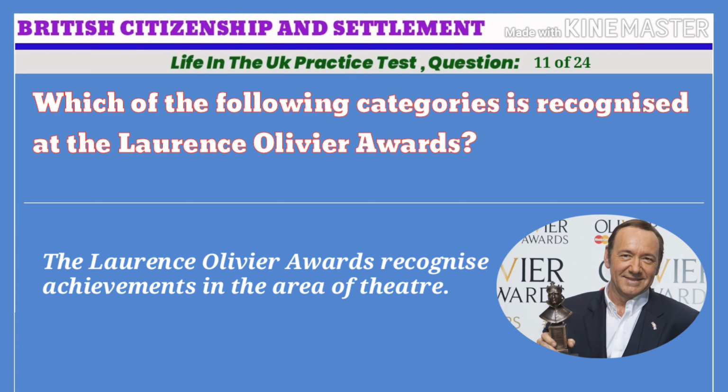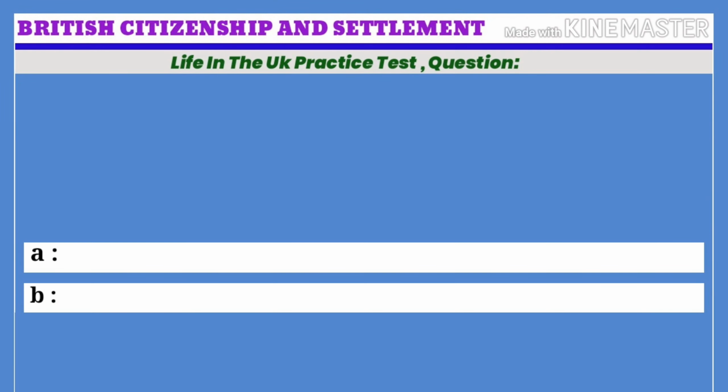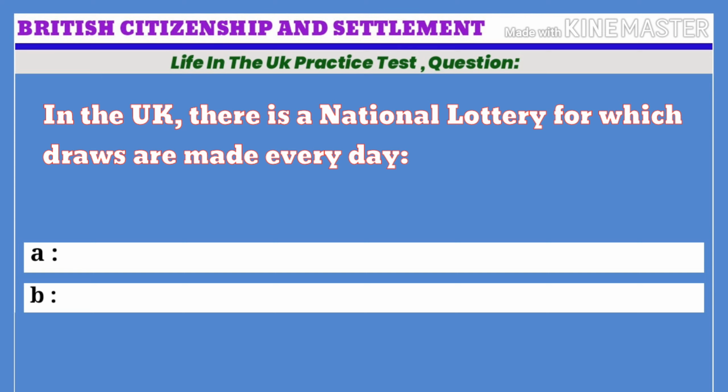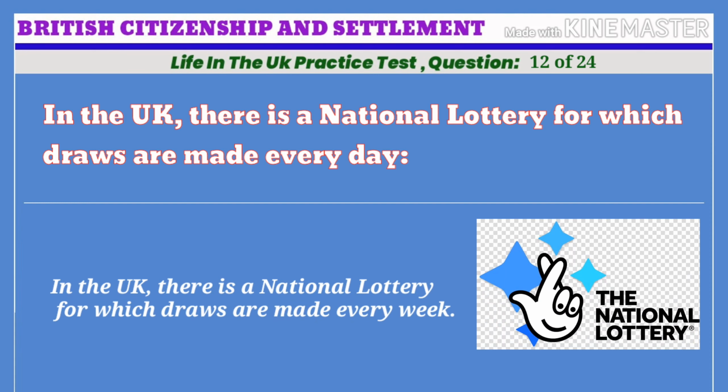Life in the UK practice test. Question 12 of 24. In the UK, there is a national lottery for which draws are made every day. A. True. B. False. The correct answer is B. False. In the UK, there is a national lottery for which draws are made every week.